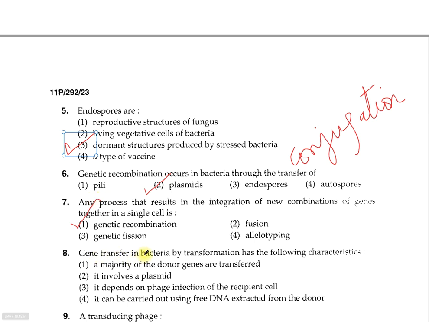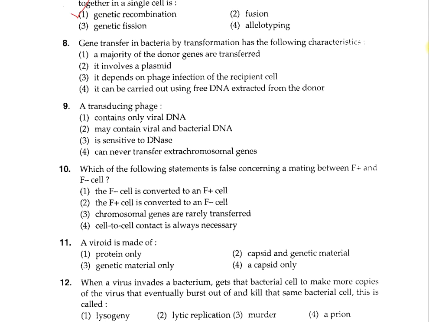Question 8. Gene transfer in bacteria by transformation has the following characteristic. Option 1, a majority of donor genes are transferred. 2. Involves a plasmid. 3. It depends on phage infection of the recipient cell. 4. It can be carried out using free DNA extracted from the donor. So the correct option is option 4. I hope you remember the Griffith experiment, which was carried out in Diplococcus pneumoniae, and it involved the transfer of the factor called the S factor.